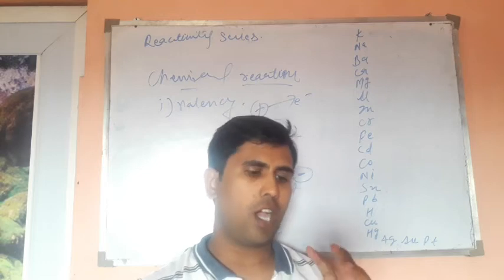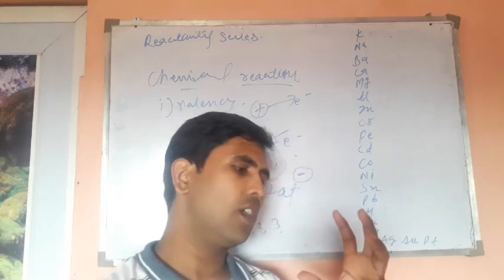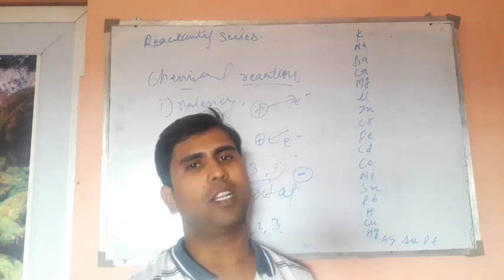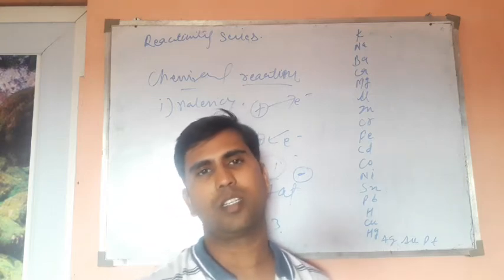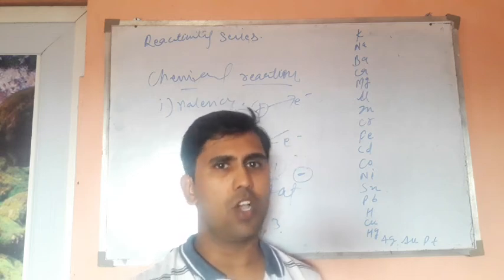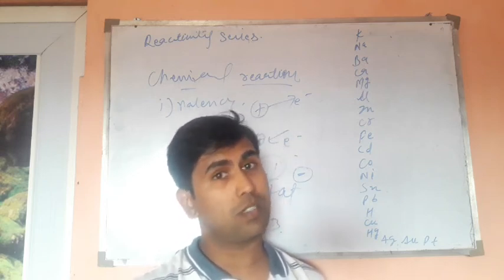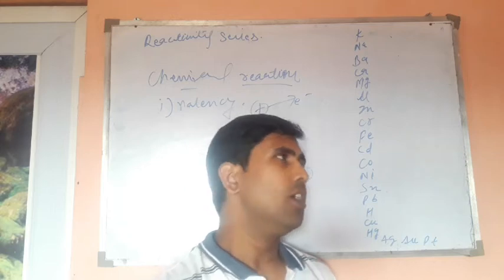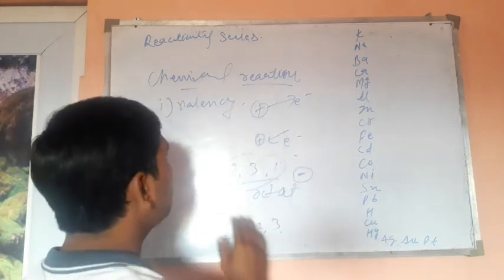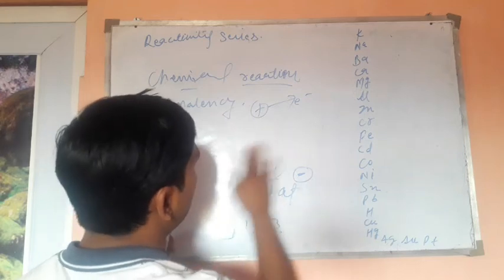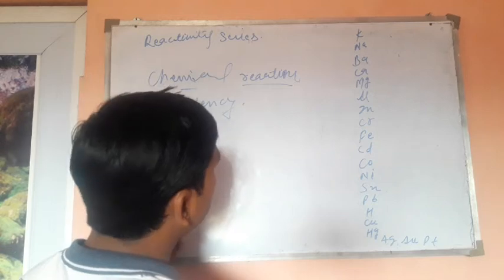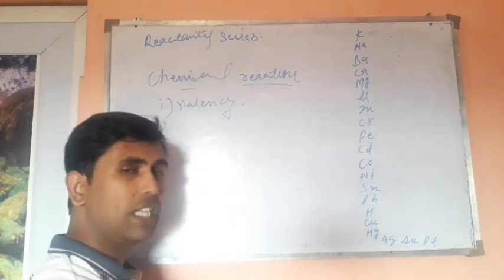First thing is about which number is represented by an element. What is the valency of the element? Whether it is +2, +1, +3, or -1, -2, or -3, or ±4. So the first thing we keep in our mind is the valency, and according to the octet law and the electronic configuration system, you can get the value of valency.